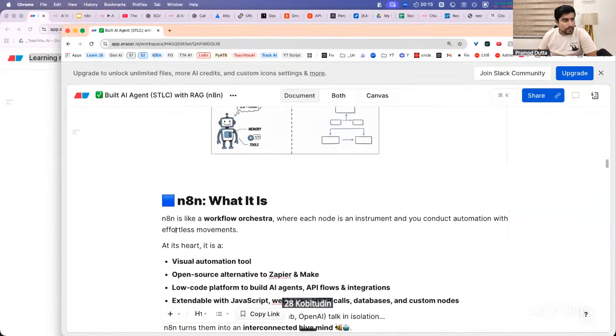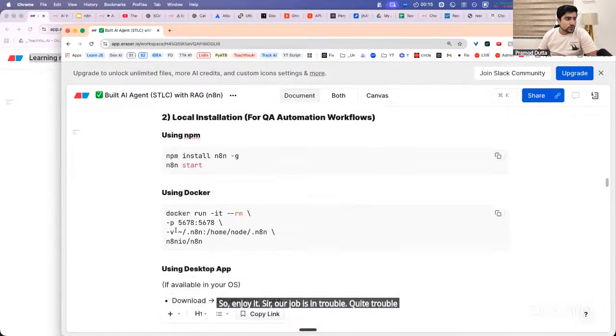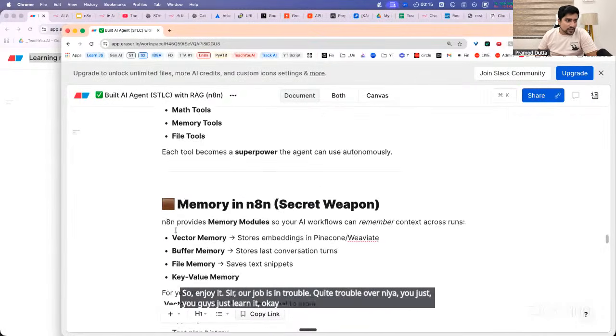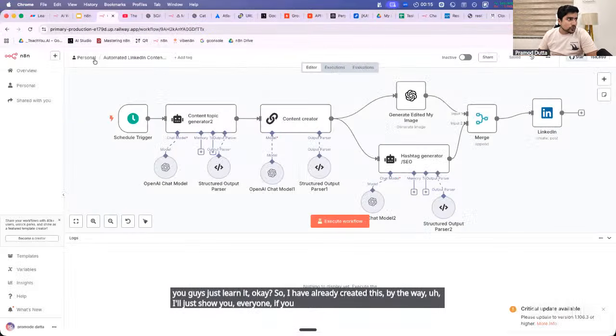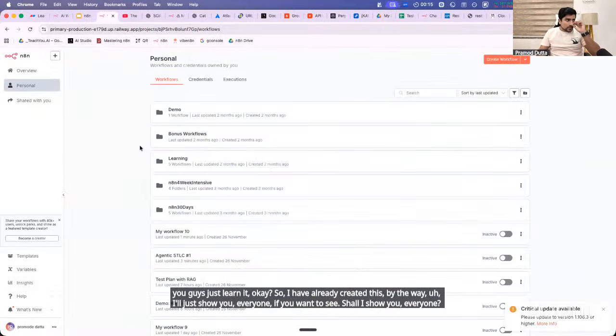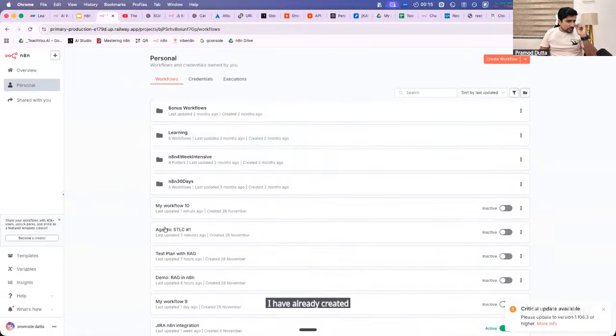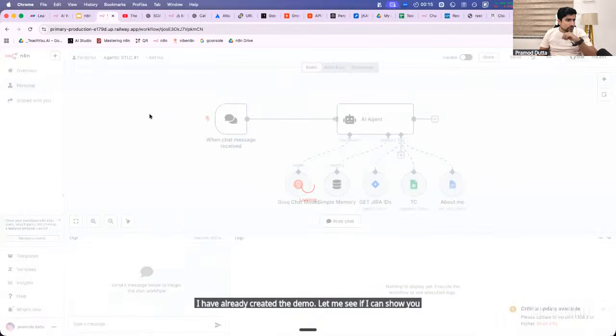So enjoy it. Sir, our job is in trouble. कोई trouble नहीं है. You guys just learn it, okay? So I have already created this. By the way, I'll just show you everyone if you want to see. Shall I show you everyone? दिखाऊं demo दिखाऊं? I have already created the demo. Let me see if I can show you the demo.